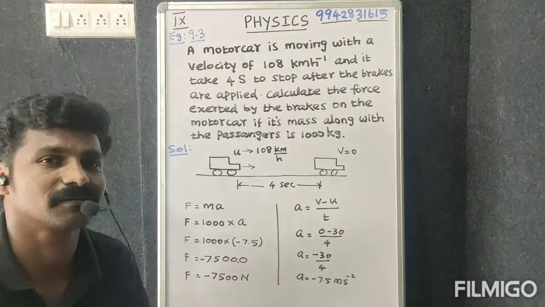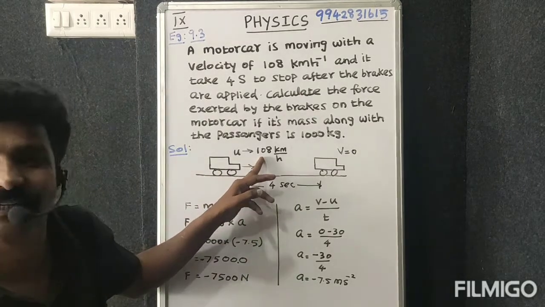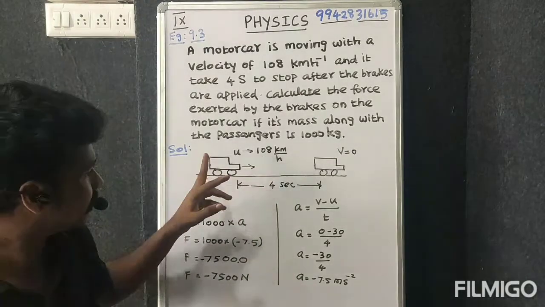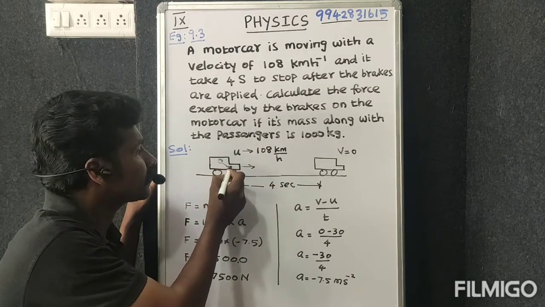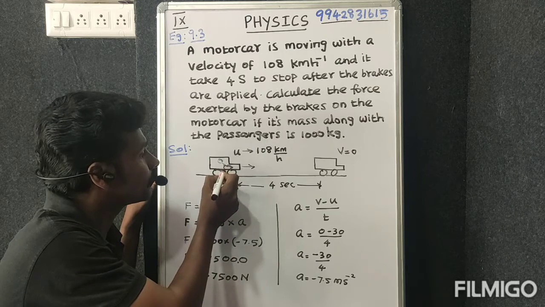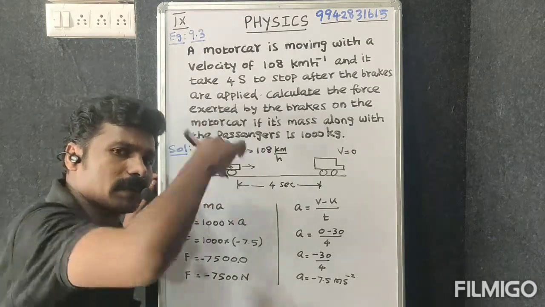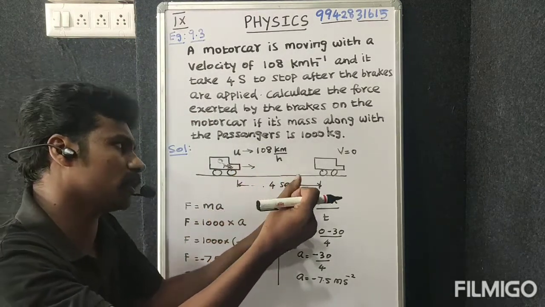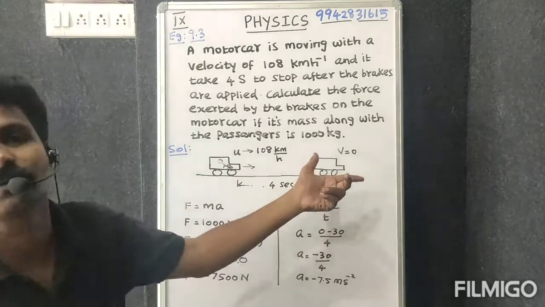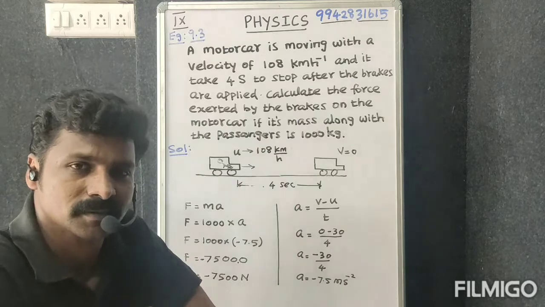That means final velocity is 0, initial velocity is 108 km/h. While the driver applies the brake, the car will be stopped.